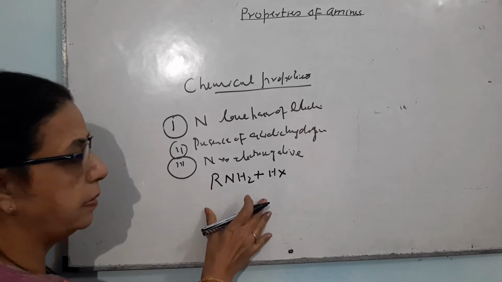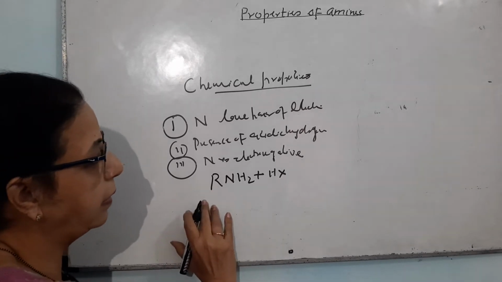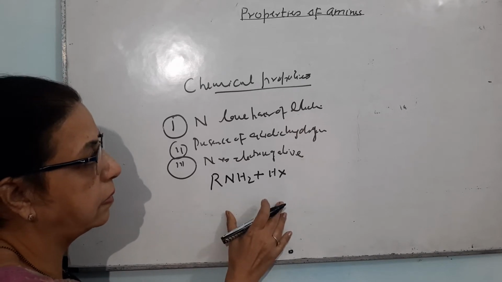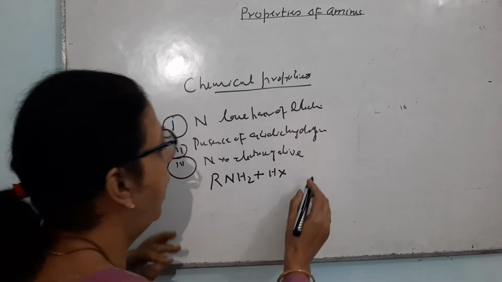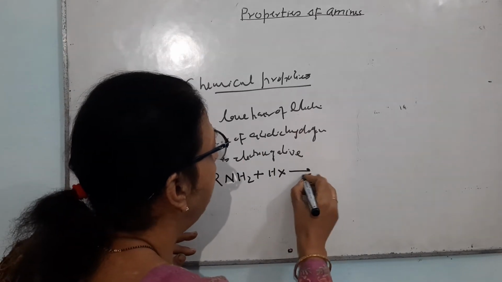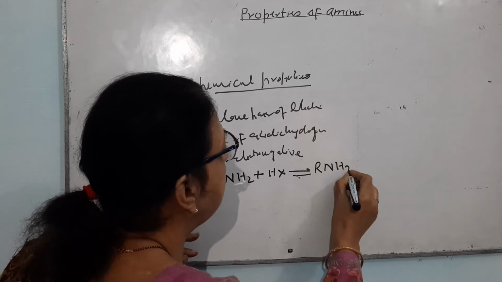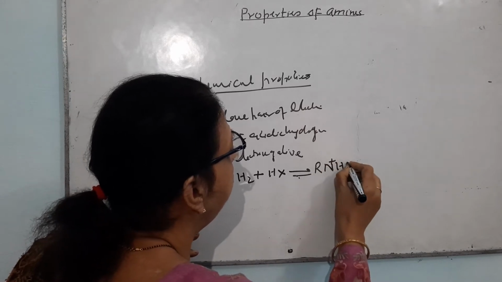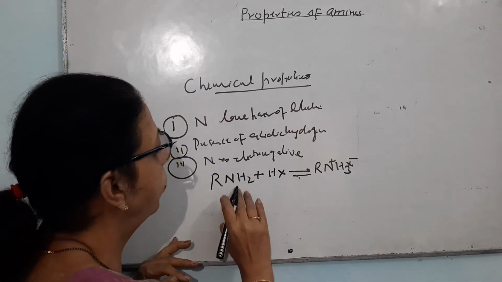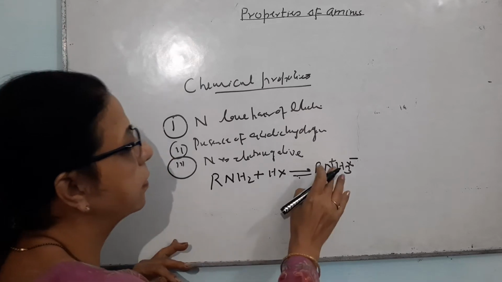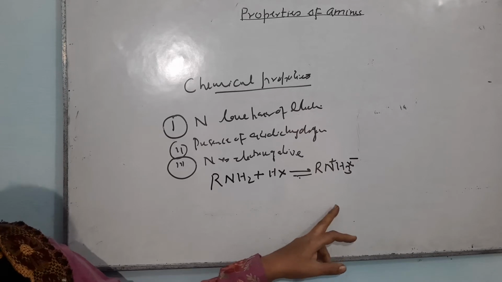It is not necessary that I have to take primary amine here. I can take secondary amine, I can take tertiary amines. The amines will react with acid and they will form salt. R NH3 positive, X negative, because the proton has taken the lone pair of electrons from nitrogen, so obviously there will be a positive charge on the nitrogen.